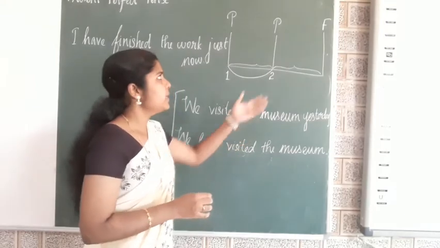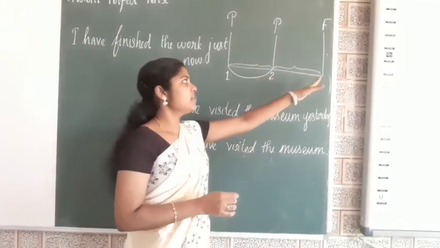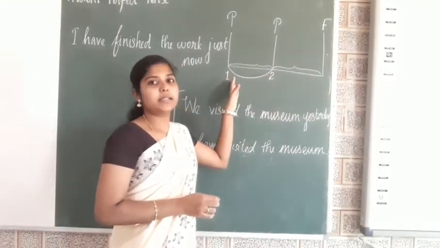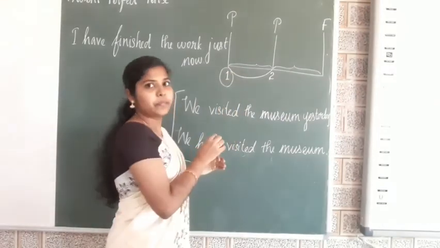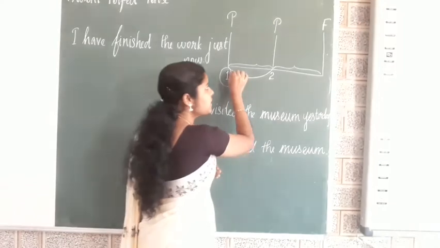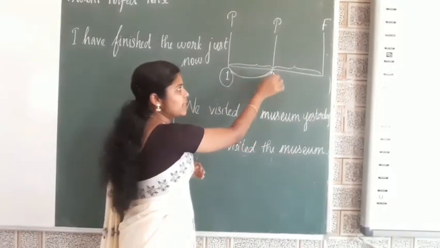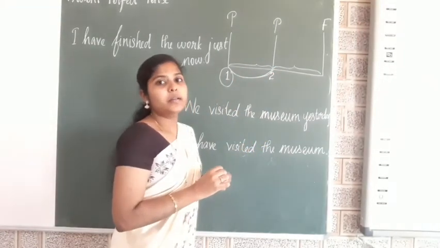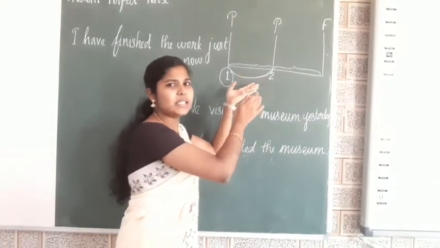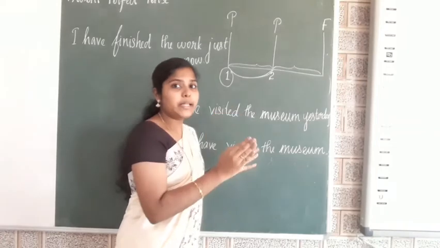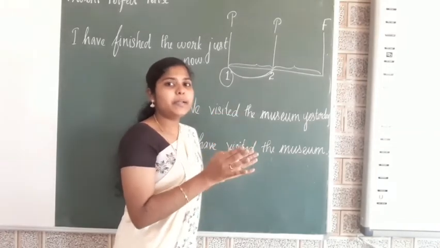For example, this is present tense, this is future, and this is past. Here, an action happened at this time. It has a connection with the present, just an action which completed just before. A completed action, but it happened just before.